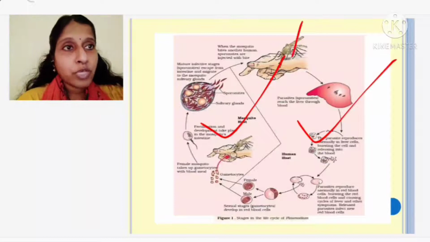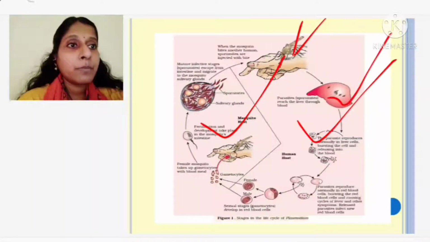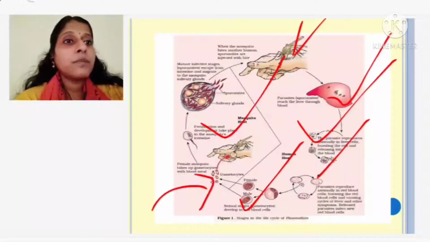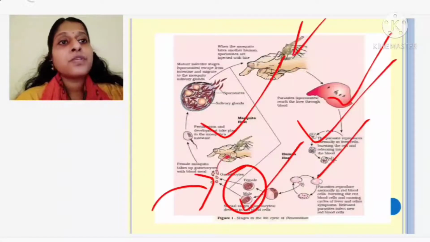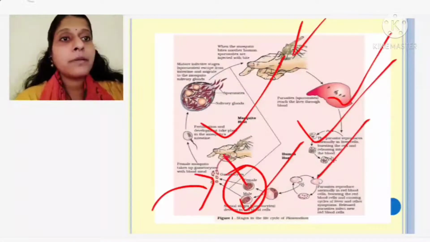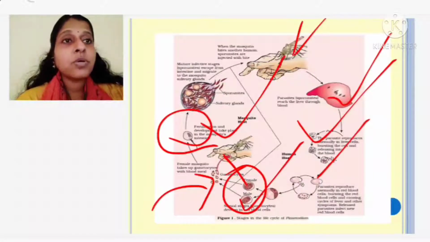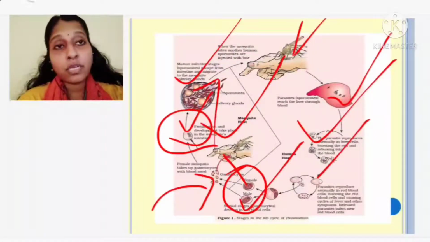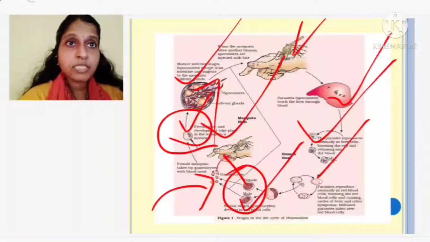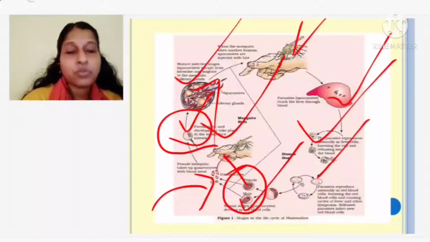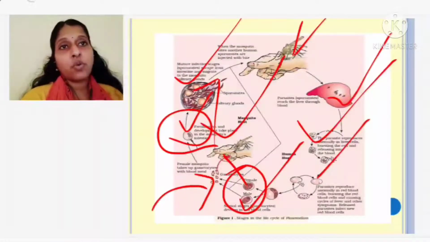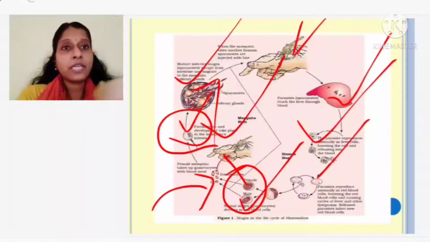So sporozoites are injected, multiplied in the liver, multiplied in RBCs, meiosis has taken place. Thereafter, when another mosquito comes and bites the infected individual, what happens? The gametes are taken along with the blood meal, and go into the intestine of the mosquito, causing what? Fertilization, resulting in the formation of zygote, which again divides mitotically and forms sporozoites, the diploid cells, and the process continues. So this is the life cycle of plasmodium, which is causing the disease called what? Malaria. Hope it is clear, nobody is having any doubt.